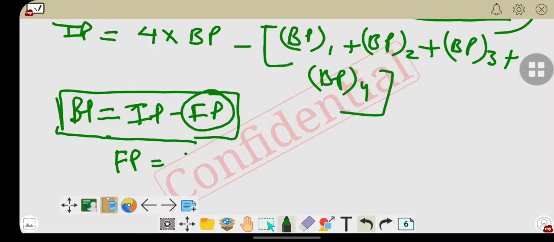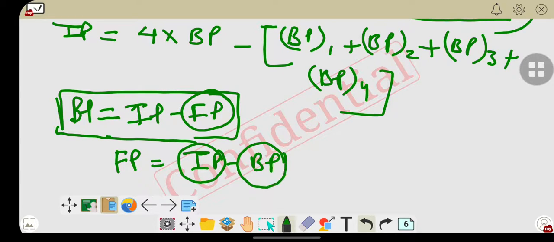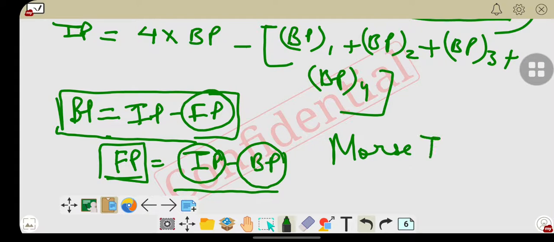So again it will be the difference between IP and BP. IP can be calculated, brake power on the output shaft can be calculated, so the difference we can calculate here. So this is all about the Morse test.